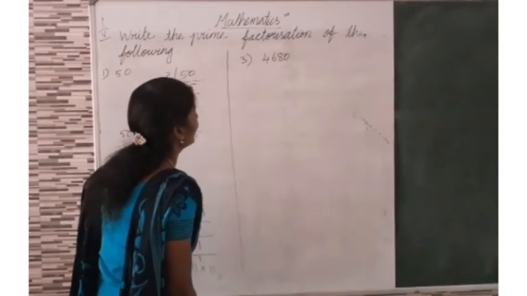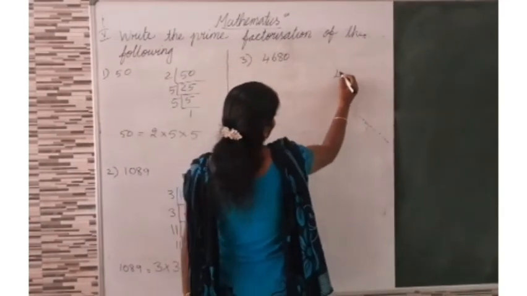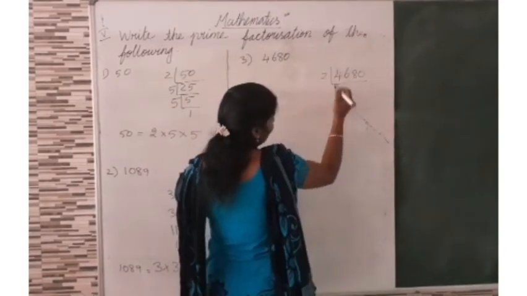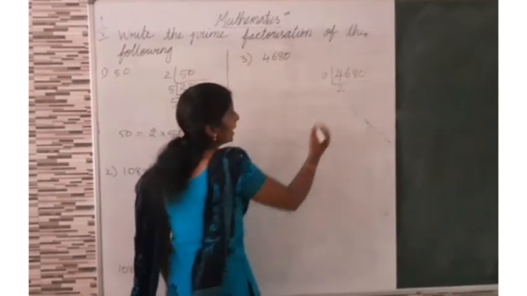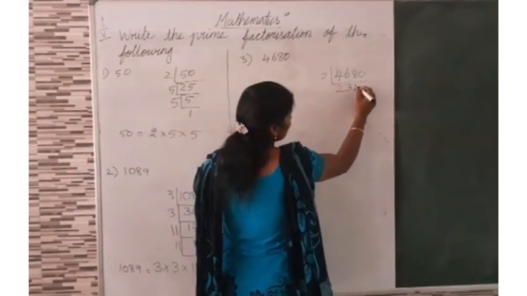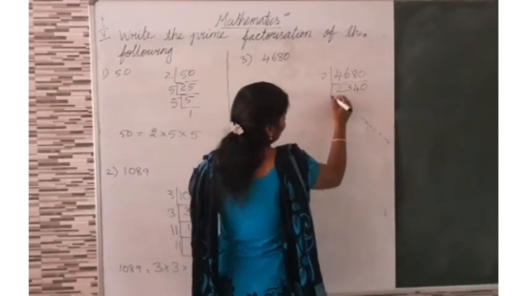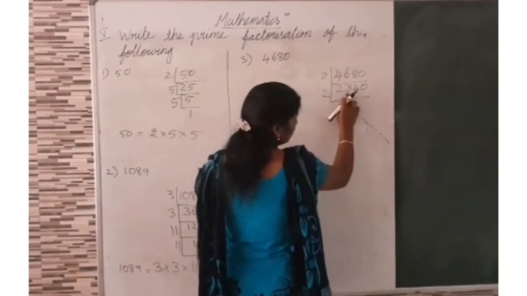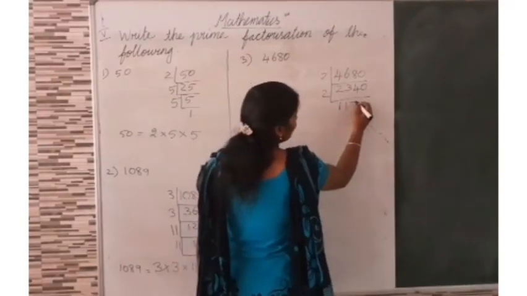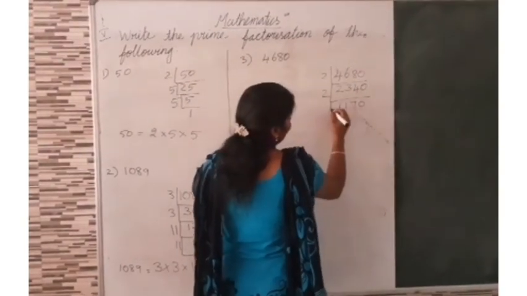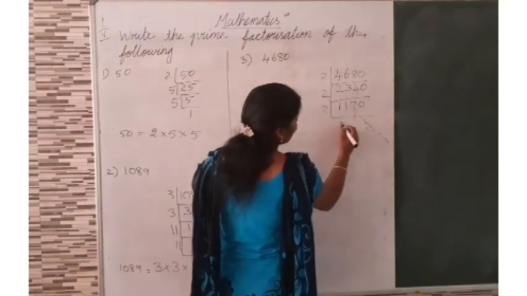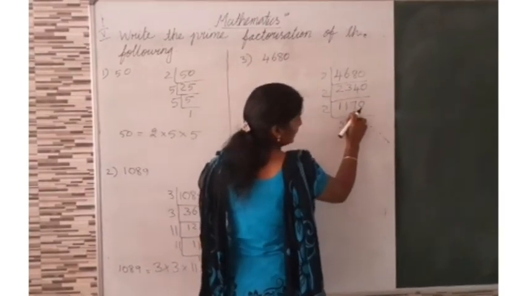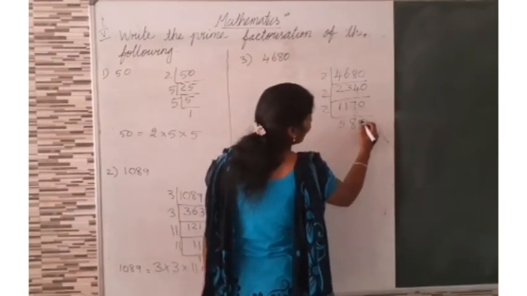4680. Now, first you can take 2 table. 2 2s are 4. 3 2s are 6. 4 2s are 8. 0. Then again 2 table. 1 2 is 2. 1 balance 14. 7 2s are 14. 0. Then again 2 table. 5 2s are 10. 1 balance 17. 8 2s are 16. 1 balance 10. 5 2s are 10.